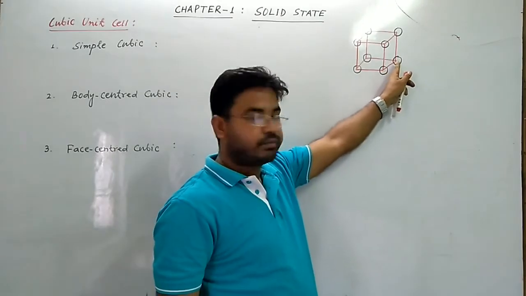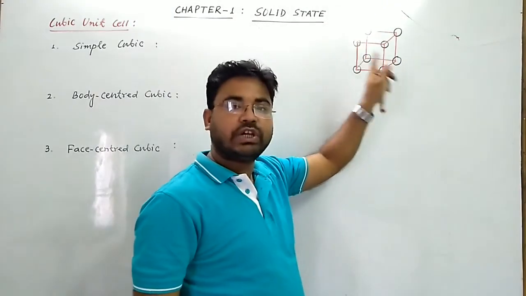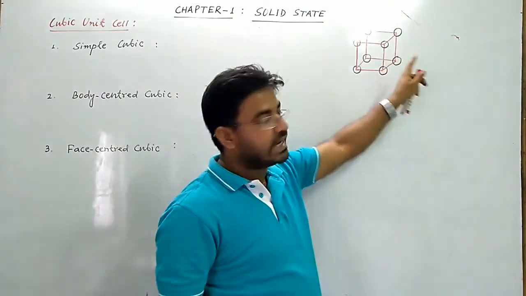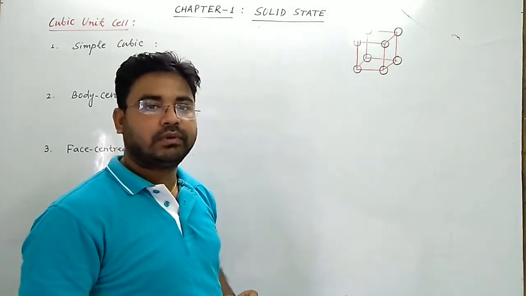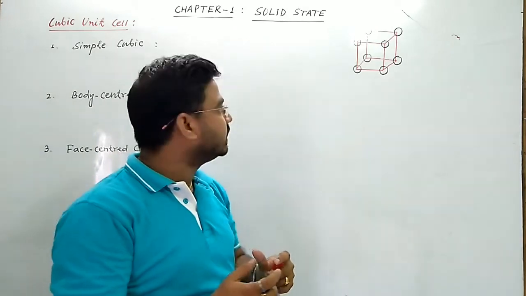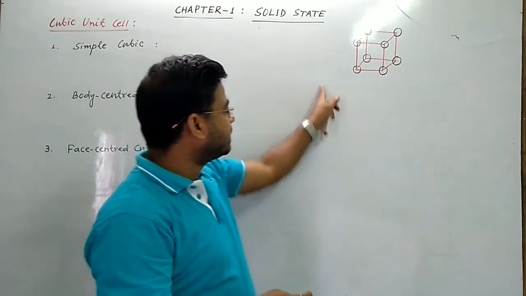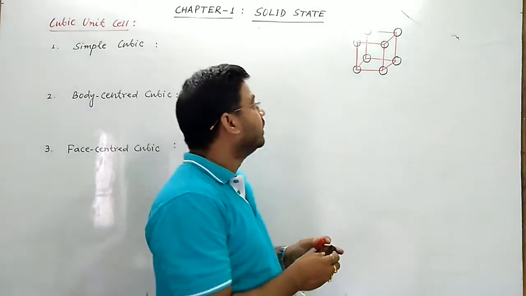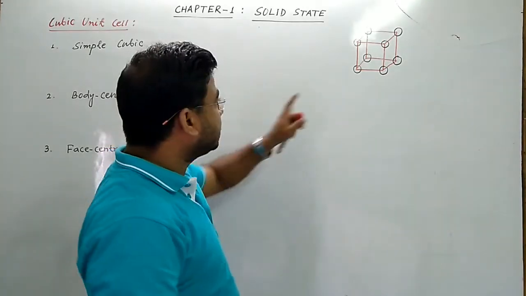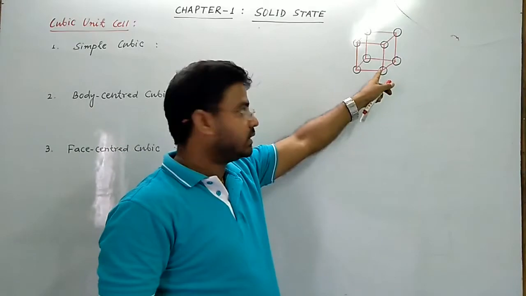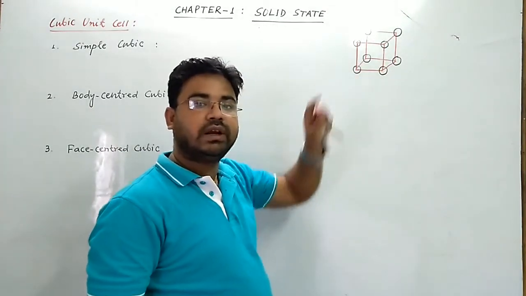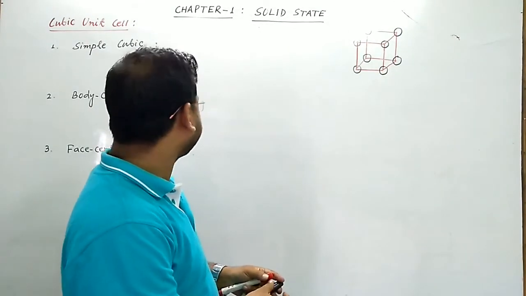Each corner atom is shared equally with 8 adjacent unit cells. I could show this with a diagram, but here it is a 2-dimensional space, so I cannot show it. So in a simple cubic unit cell, the 8 corners contain 8 atoms, and each atom is shared equally with 8 adjacent unit cells.